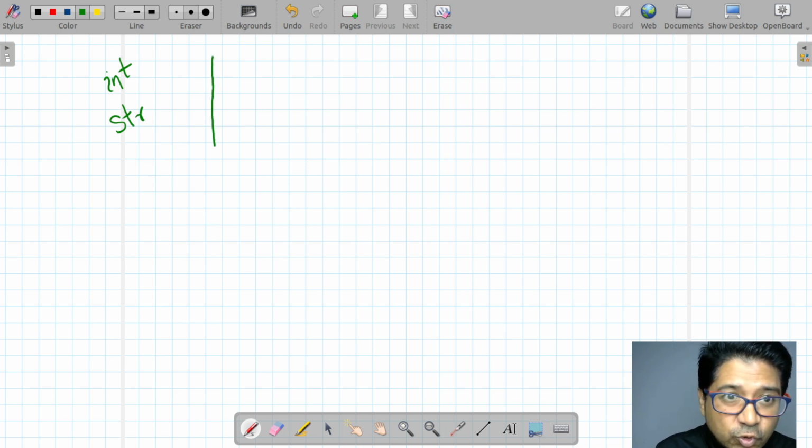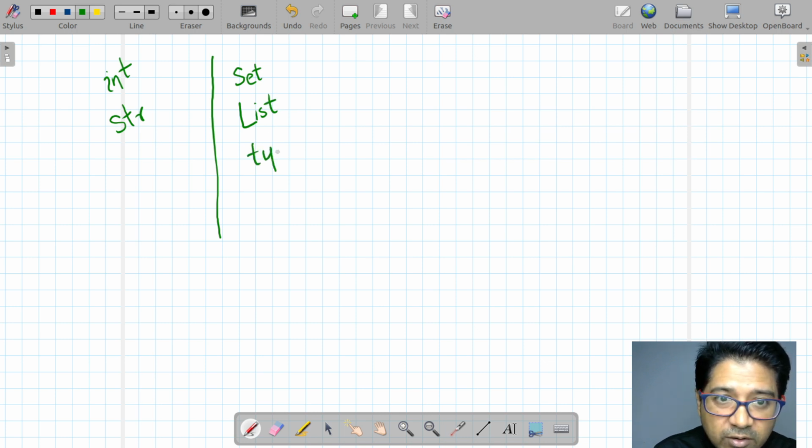Apart from these, there are four important data types: set is a data type, list is a data type, and the next two, tuple and dictionary. The most important is the dictionary data type.